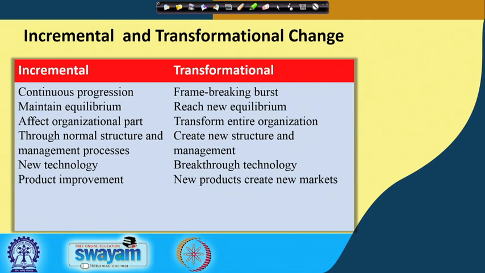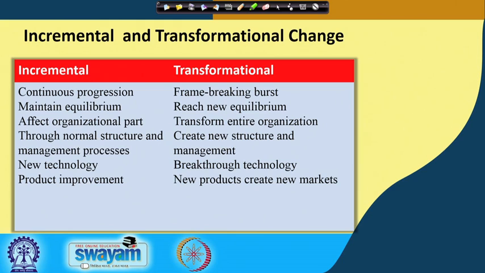Now, if you look at incremental changes, they are those kinds of changes which continuously happen in the organization, right. For example, you are using manual technology, so you move to mechanical, then you move to a digital technology, right. So, there is an incremental change in only one part of the organization. So, when we are talking about incremental change, it talks about a continuous progression. It means you are going to change just one part, one system, one process in the organization, right. The idea is to maintain the equilibrium or status quo. So, you want to ensure that the productivity does not get affected.